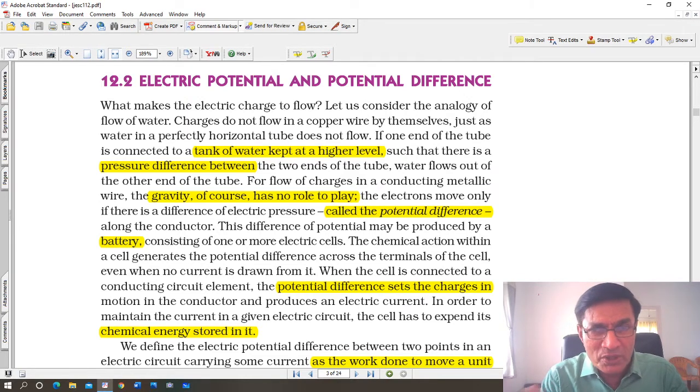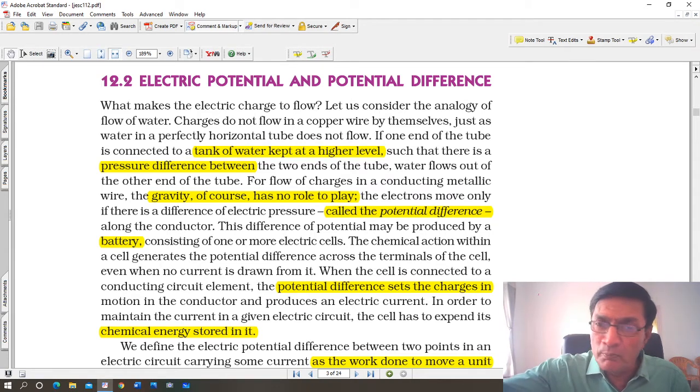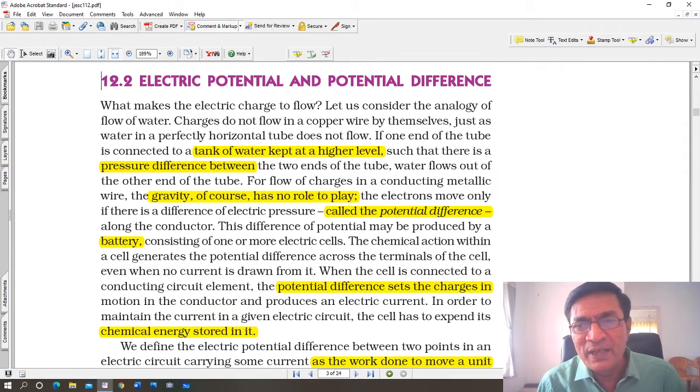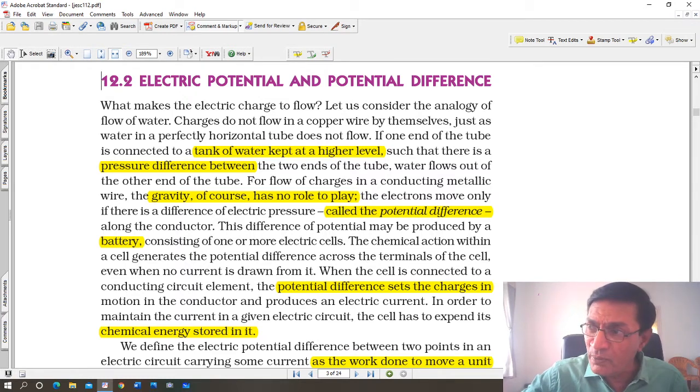So what is this potential and potential difference? You see, when a charge is brought from infinity to a point in the electric field, when in physics we say infinity, it doesn't mean infinite distance, it means a large distance. So when a unit positive charge is brought from an infinite distance, a long distance, to a point in the electric field, then the energy which is required to do that work is done against the electrostatic force of attraction.